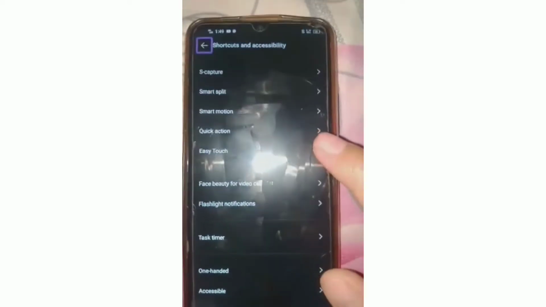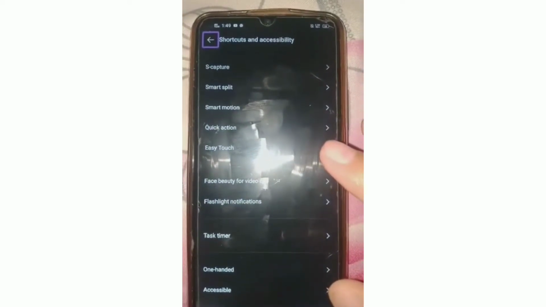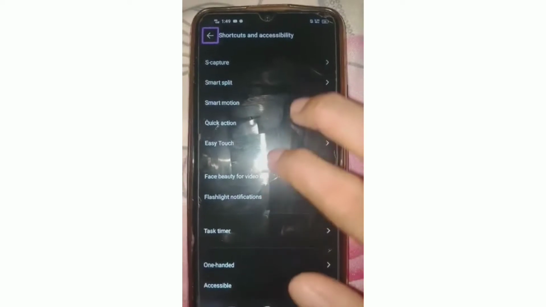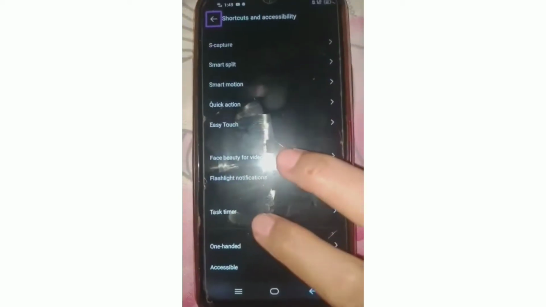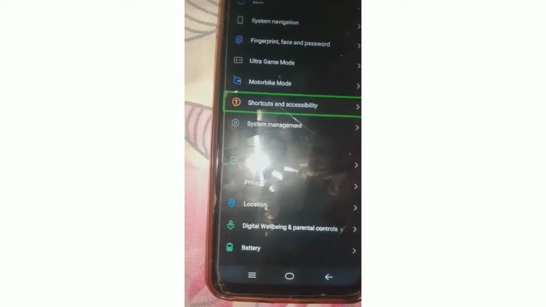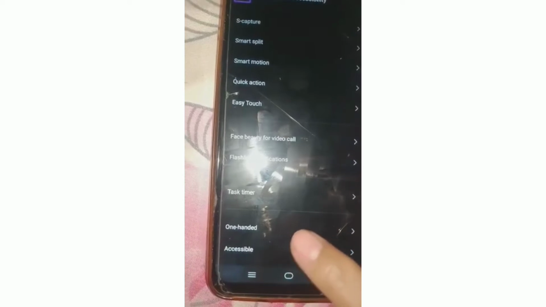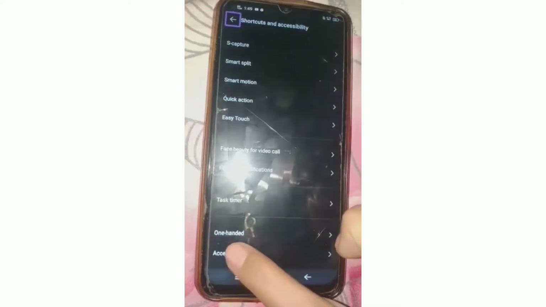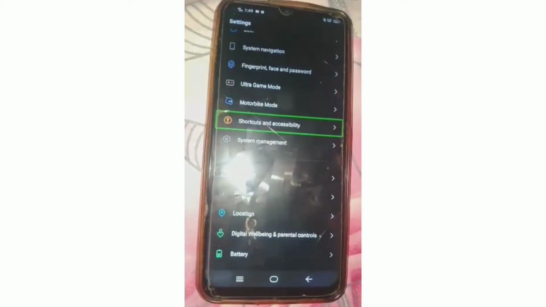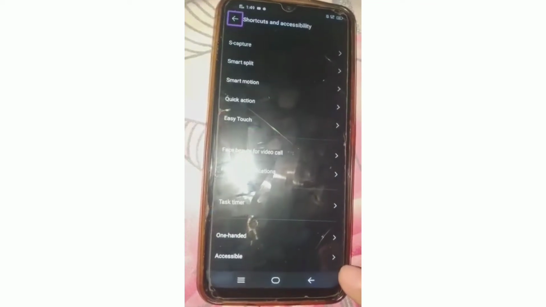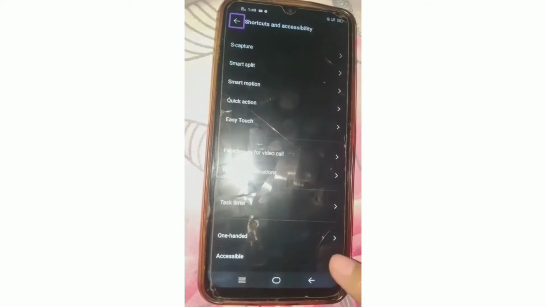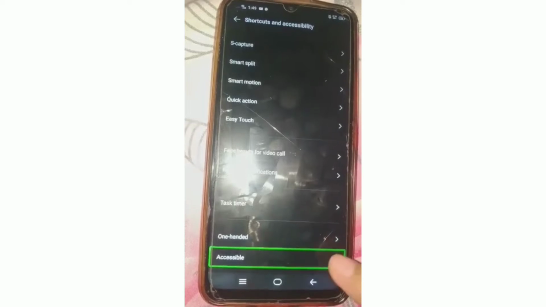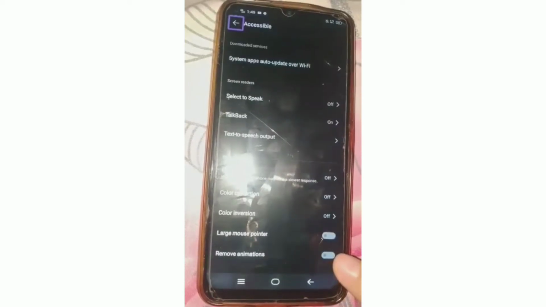Shortcuts and accessibility. Navigate up, button, out of list. Double tap. Flashlight notifications. Shortcuts and accessibility. Settings. Shortcuts and accessibility. Navigate up, button, out of list. Accessible, in list. Accessible. Navigate up, button, out of list.